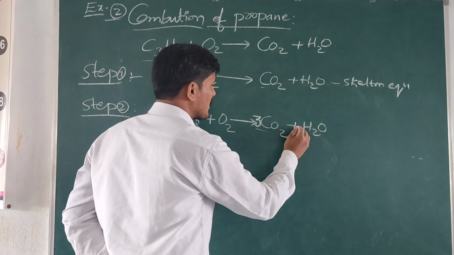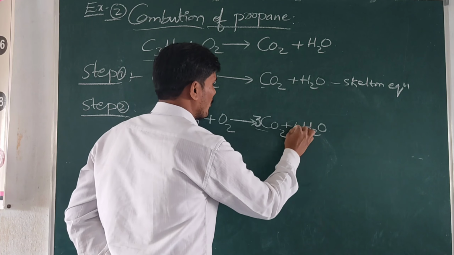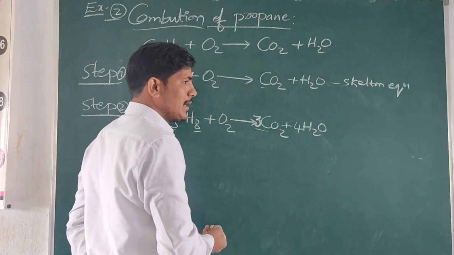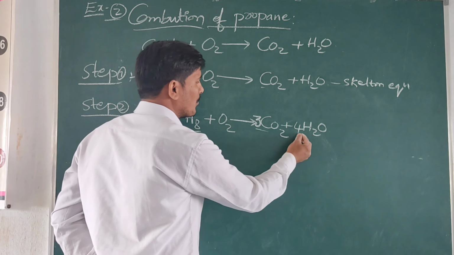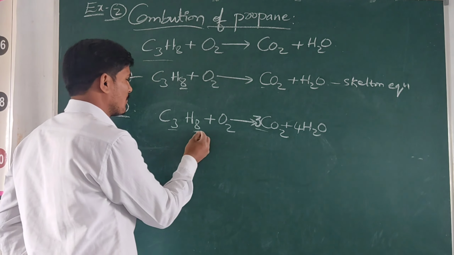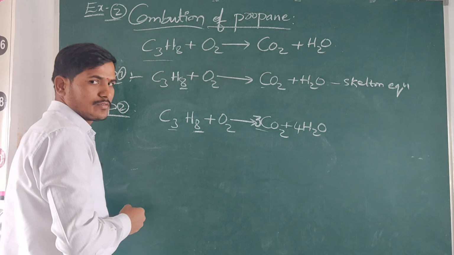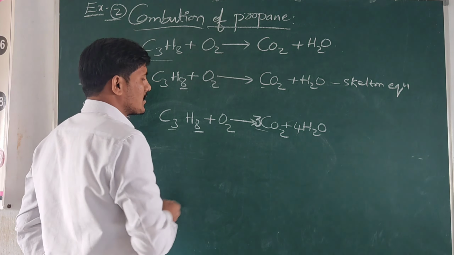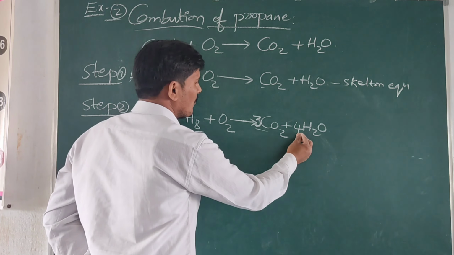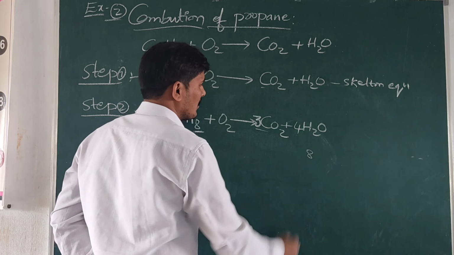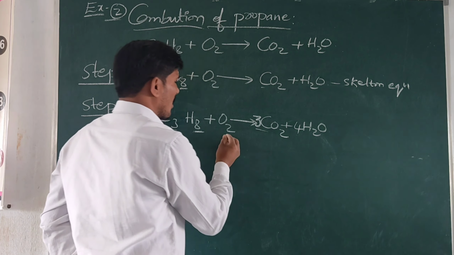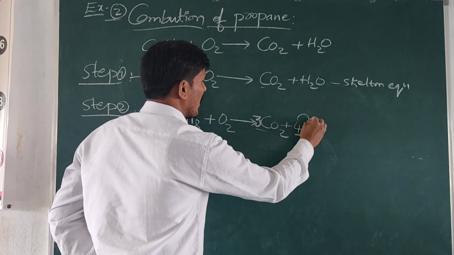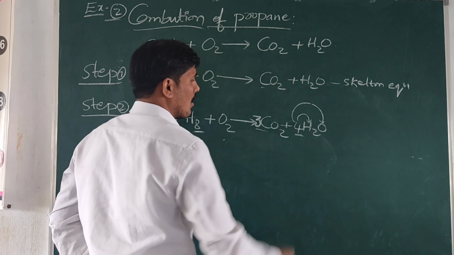So by using 4 as a coefficient value, the hydrogens will be balanced on both sides. 4 times 2 is 8 hydrogens, here also 8 hydrogens are present. So hydrogens are balanced. Okay, next, how many oxygens are there? 2 oxygens are there. Here 4 times 2 is 8. Here how many oxygens are present? Only 2 oxygens. Here this 4 is applicable to hydrogen as well as oxygen also.